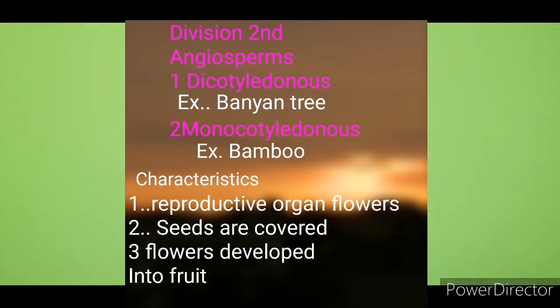Next, division second, angiosperms. The flowers these plants bear are the reproductive organs. Flowers develop into the fruits. Seeds are formed within the fruits. These seeds are covered. Therefore, they are called angiosperms.